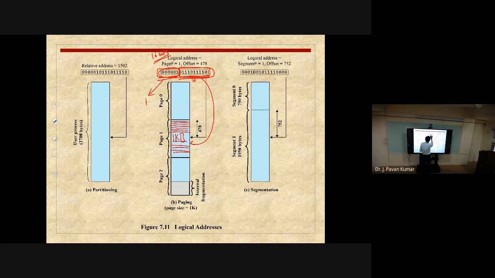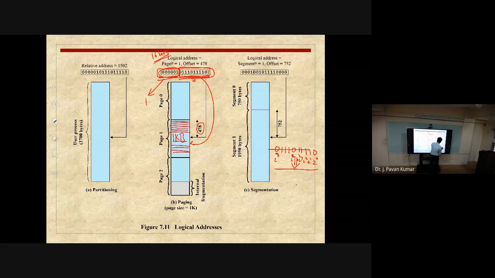If you convert this 0111011110, we will be getting 478. How can we convert? Can anyone tell? How can we get the decimal equivalent of this? We will write 2 power 0, 2 power 1, 2 power 2, 2 power 3, like this up to 2 power 9. Why? Because 10 digits we are considering.